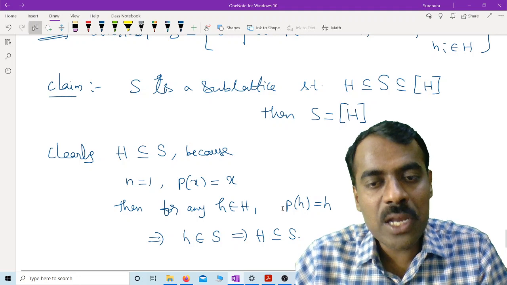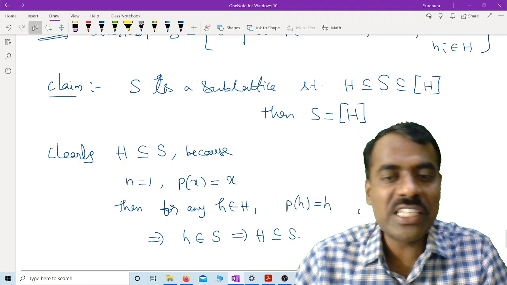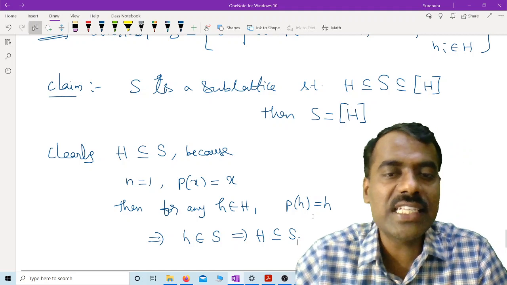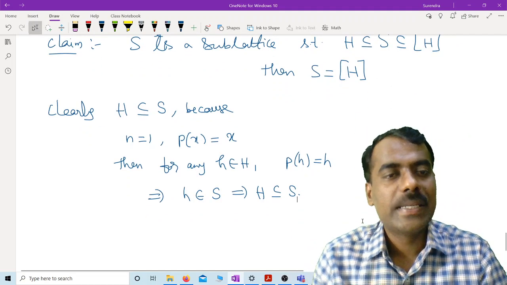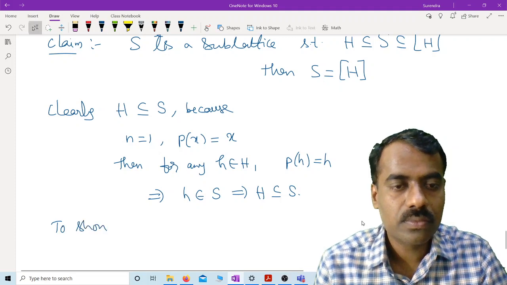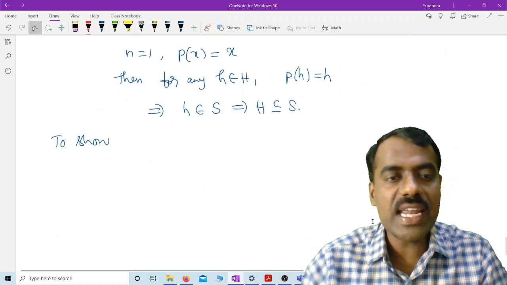Then for any h belonging to H, obviously P of h is the same as h. So you can write h as P of h. Therefore H is contained in S. Now we want to show that S is contained in